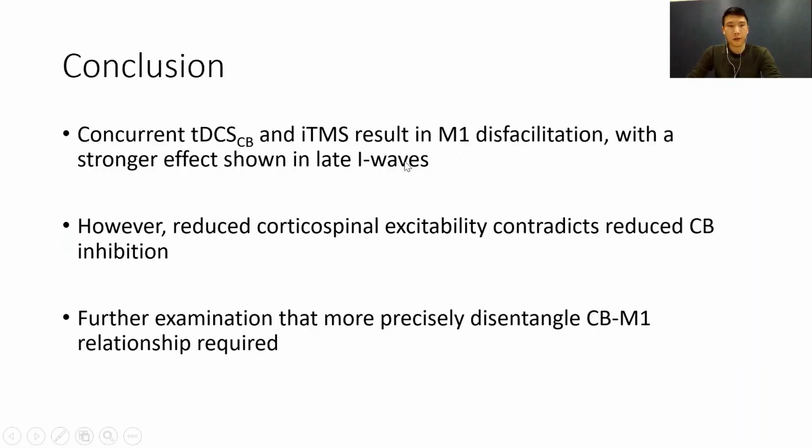So from this study, we can conclude, well, it suggests that concurrent cerebellar tDCS and iTMS result in motor cortical dysfacilitation, with a stronger effect shown in late I waves. However, our findings of reduced corticospinal excitability suggest an overt cerebellar modulation, whereas our findings for CBI suggest a reduced cerebellar inhibition, and therefore further examination that more precisely disentangles the effects of cerebellar tDCS and iTMS is required.